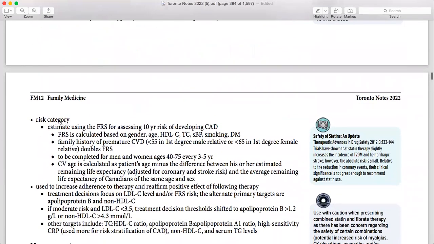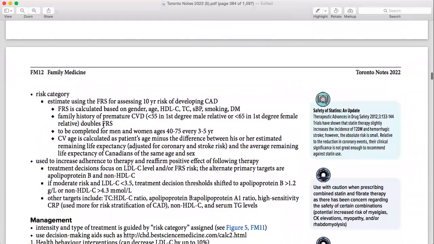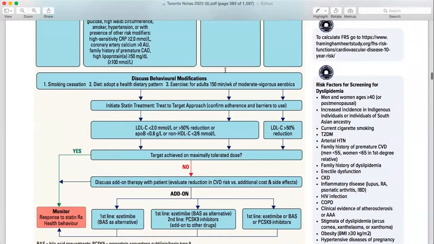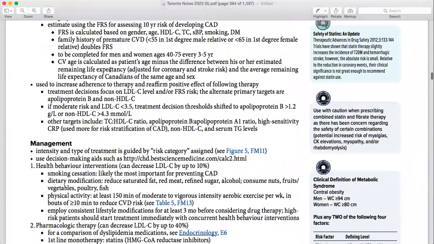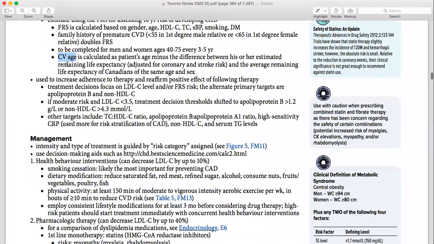Then coming to the risk category, those Framingham risk scoring, already you have known about this stuff, okay? So here, what was the thing? To be completed for the male and female, 40 to 75 every 3 to 5 years, the same line that we already read. Then this one. What is it called? Sorry, it skipped my chronological age, I guess. So you need to know, sorry, cardiovascular age. Cardiovascular age is calculated as the patient's age minus the difference between his or her estimated remaining life expectancy.